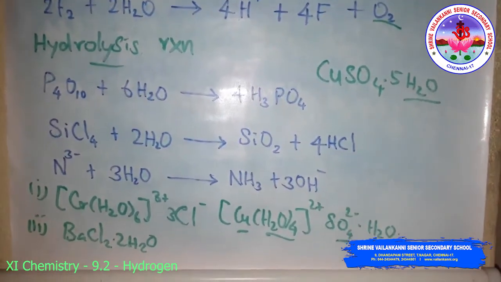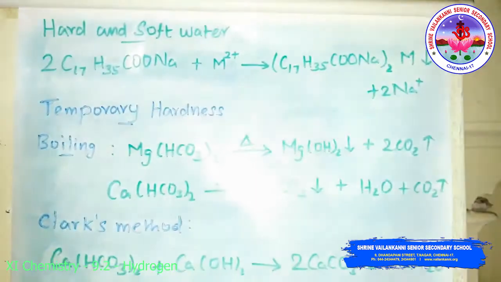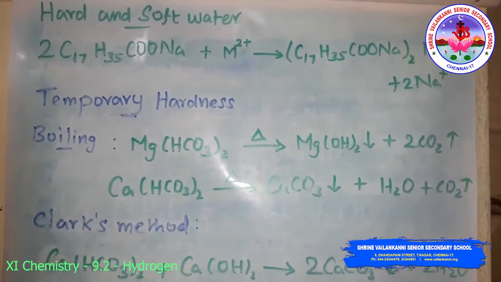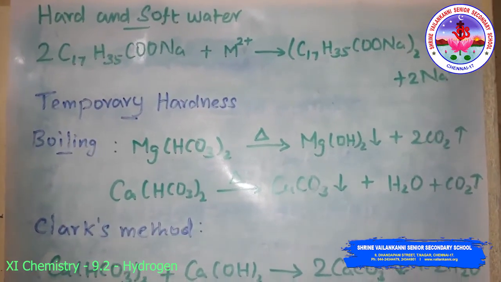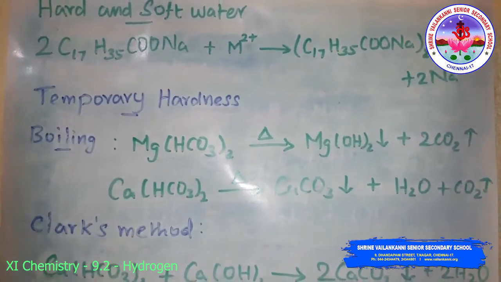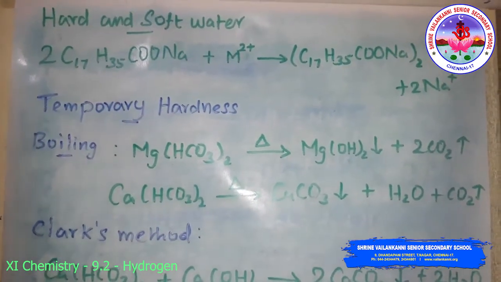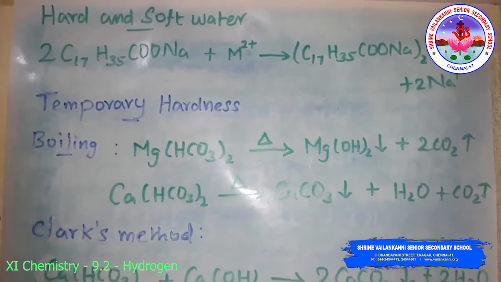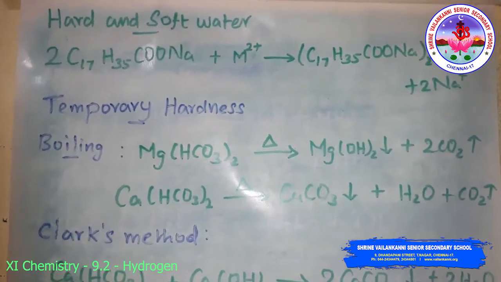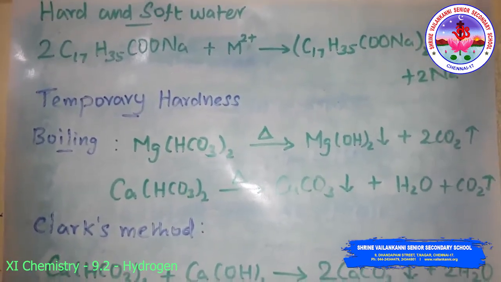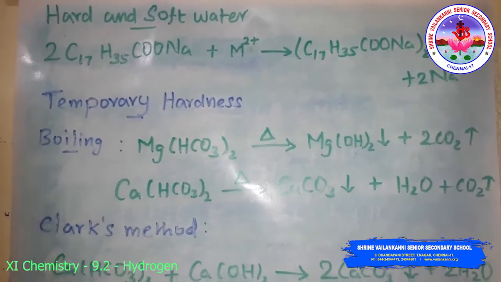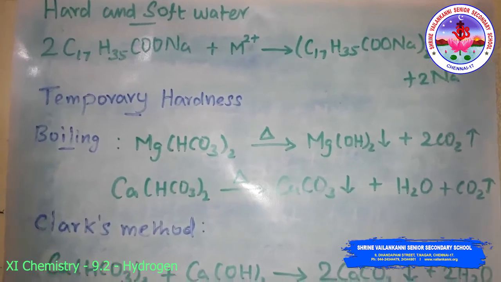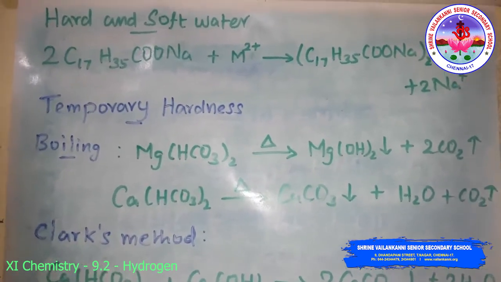Next is hard and soft water. Rainwater is almost pure, though it contains some dissolved gases from the atmosphere. But being a good solvent, when rainwater flows on the surface of the earth, it dissolves many salts. That is, the presence of calcium and magnesium salts in the form of hydrogen carbonates, chloride and sulfate. So water becomes hard.